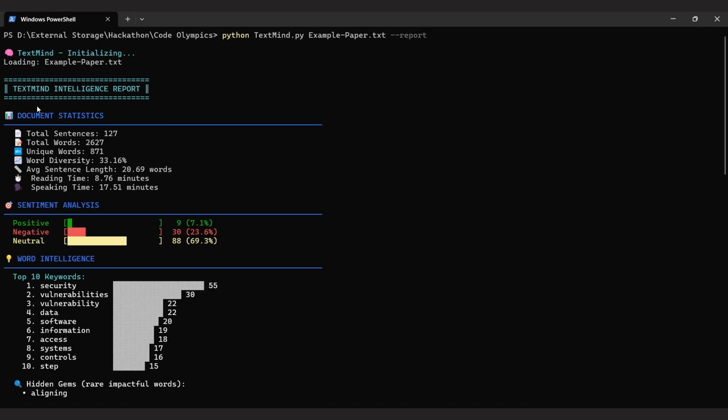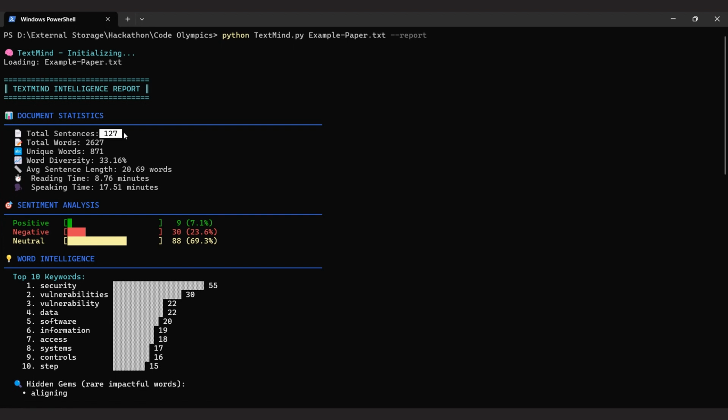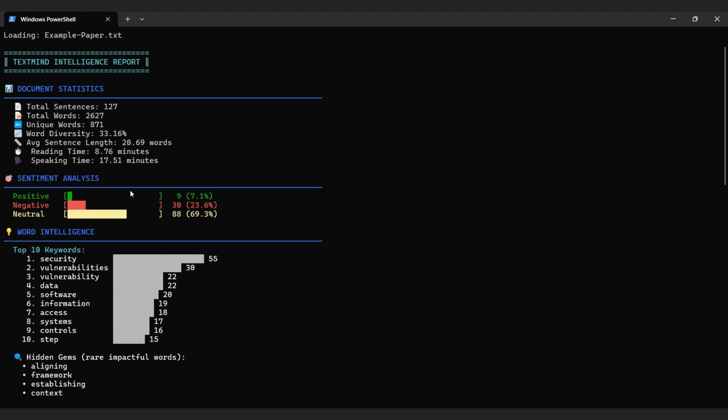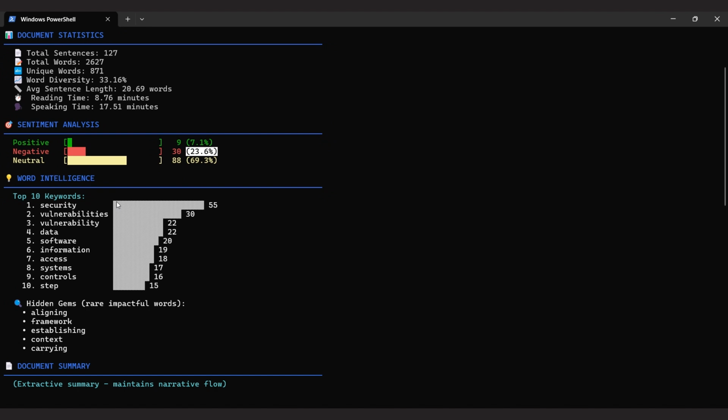Wow! Look at all this intelligence extracted from our document. First, we get complete document statistics: 127 sentences, 2,627 words, with a 33% word diversity score. It even estimates reading time at about 9 minutes. The sentiment analysis shows this is a predominantly neutral document at 69%, with some negative content at 24%. Notice those beautiful visual progress bars.